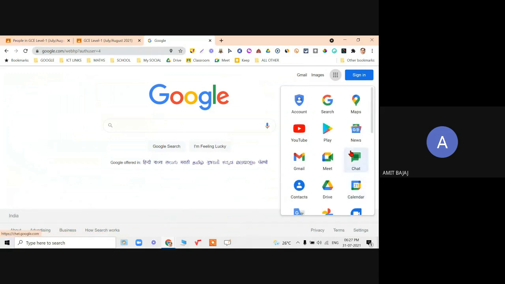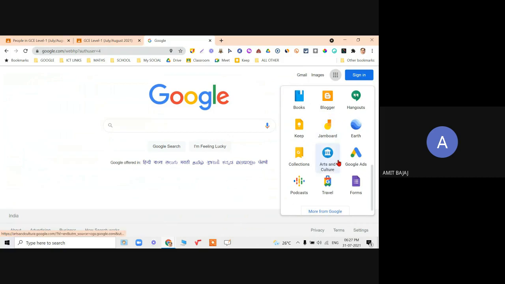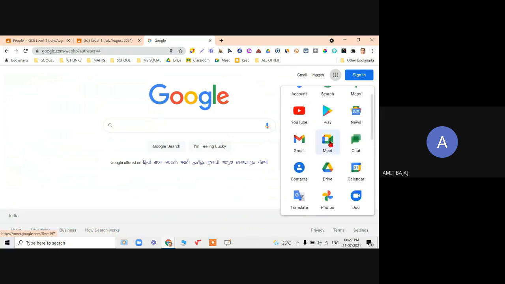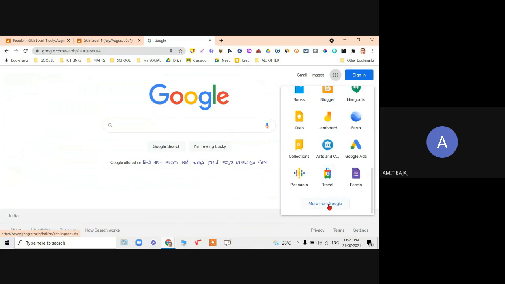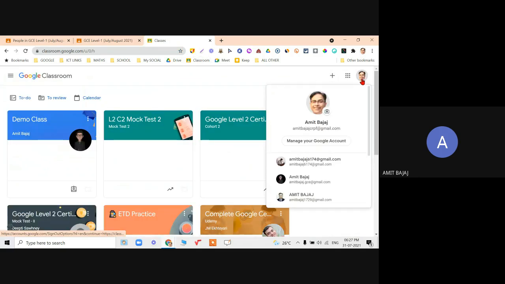Where is the classroom? Can anyone tell me? I can't see that here. Okay, yes, sometimes it happens. Check it out. You will not see classroom. It is not visible. So I may need to go to More from Google. It is possible. So I use another strategy. Go to classroom from my bookmark. And now I am going to change my account.